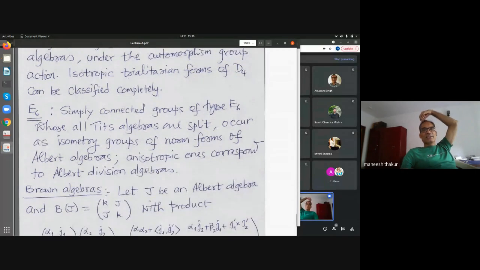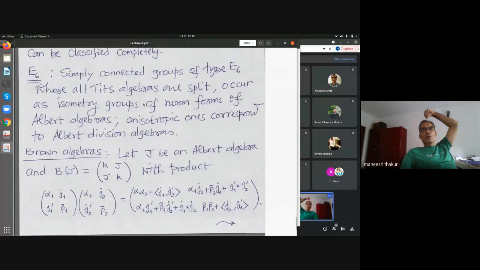Let me go to E6. So we already encountered E6. So here the remark is that if I take any simply connected form of E6, which has all the Tits algebras split, then you can show that it occurs as the isometry group of the norm form of some Albert algebra. And those are like this. So all such groups can be described in terms of some Albert algebra.